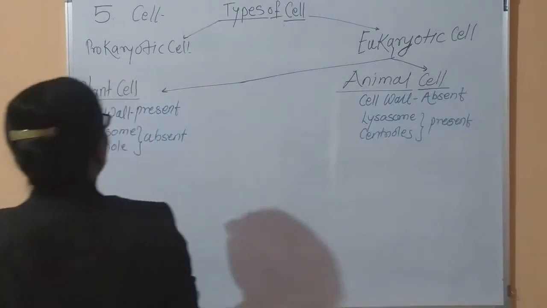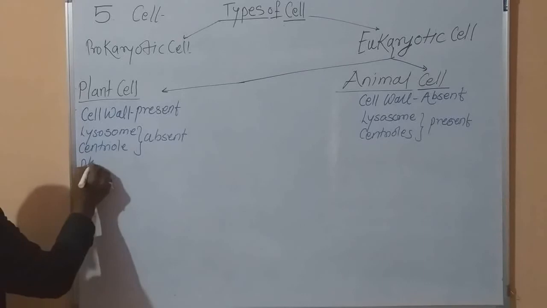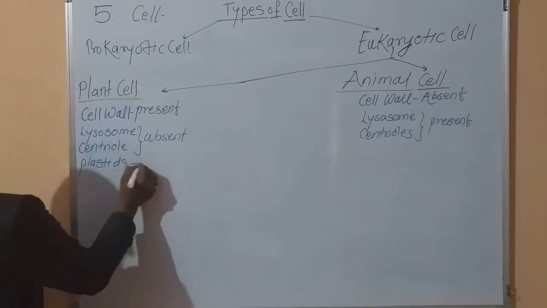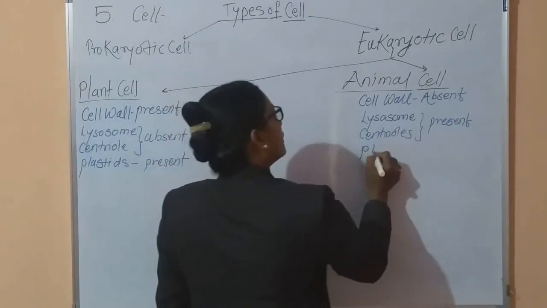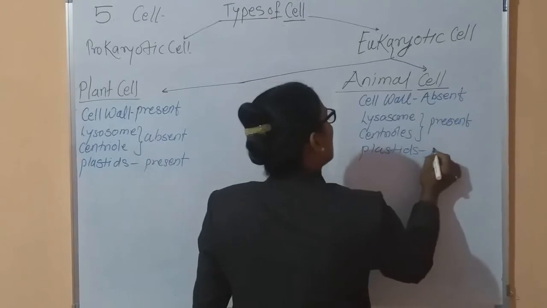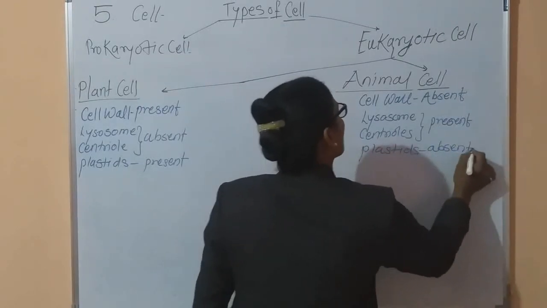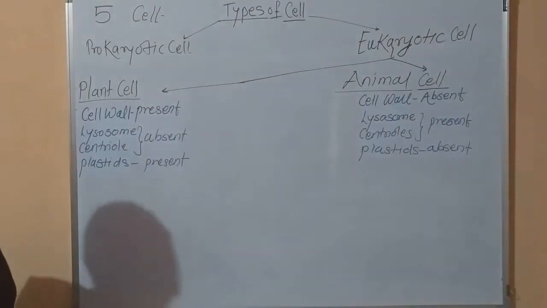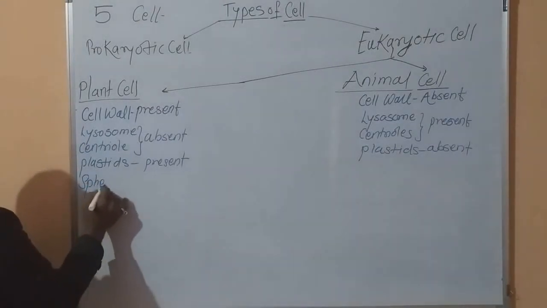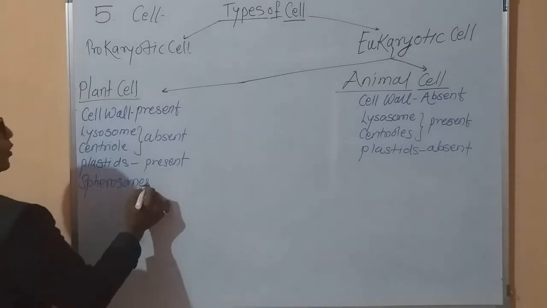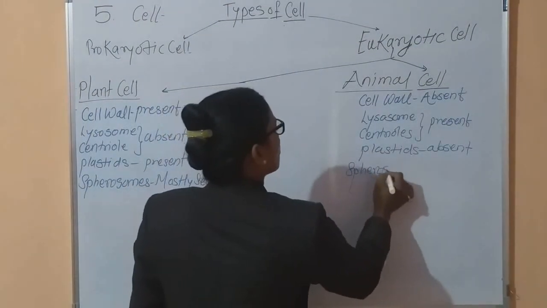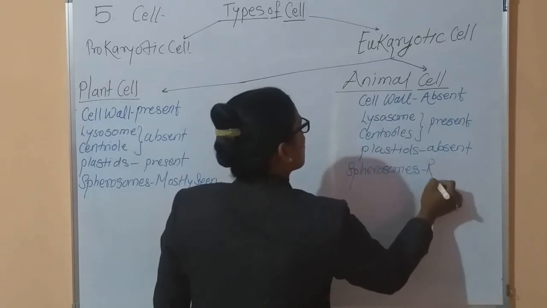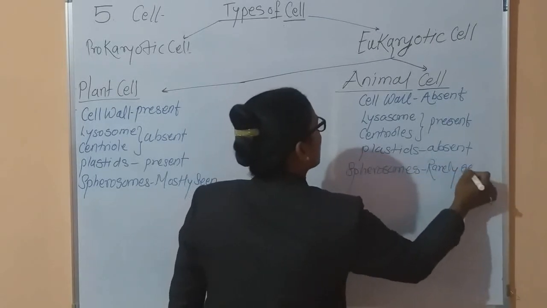Also, we can observe the plastids. Plastids are present only in plant cell, and in animal cell plastids are absent. These are certain structures. Here, spirosomes are mostly seen. And in case of animal cell, these spirosomes are rarely seen.